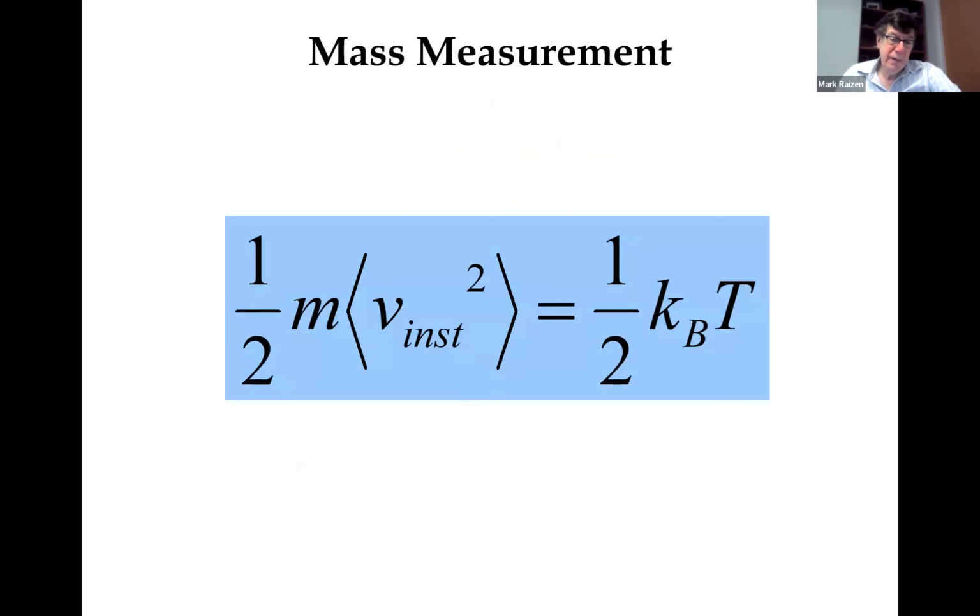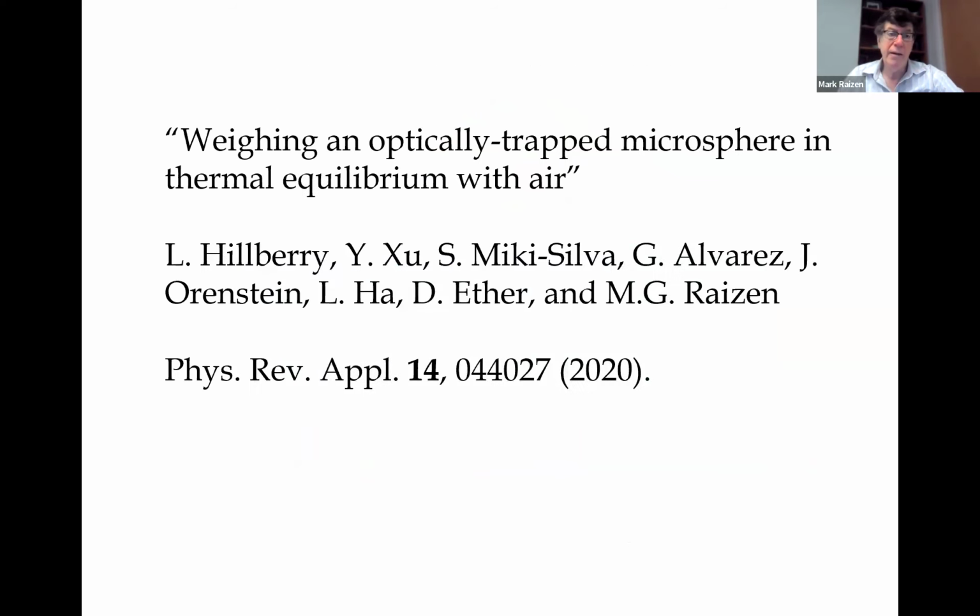Now, if we consider the equipartition theorem and we turn it around and we say we can measure the velocities, and we suppose the temperature is fixed, in our case, room temperature, then by measuring velocities, we can essentially determine the mass of the particle. And we did that, and this was reported in a paper published in 2020, weighing an optically trapped microsphere in thermal equilibrium in air.